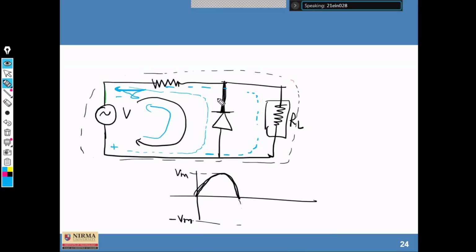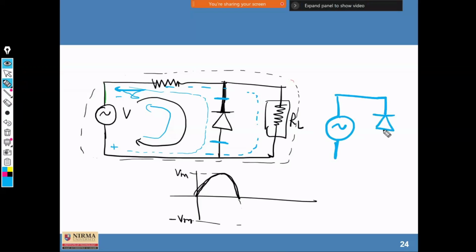So what is the voltage across the diode during short circuit? Same as V? No. Why? This is your circuit, say for an example, V. Now, during this, there is no load connected. The condition is like if the resistance is more here. Now what is going to happen here?